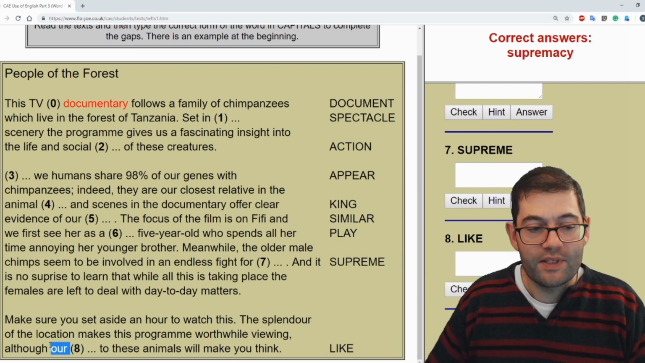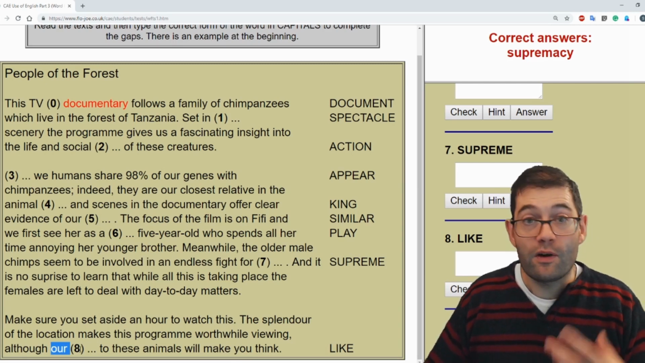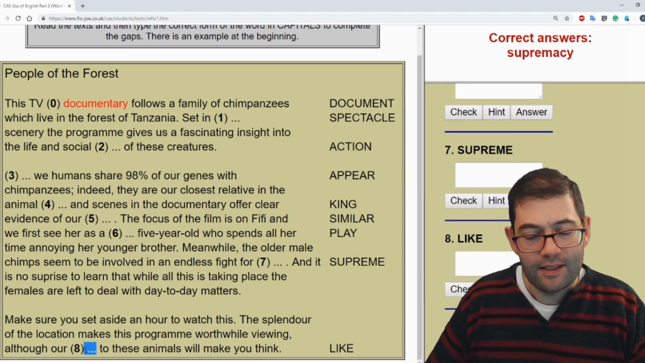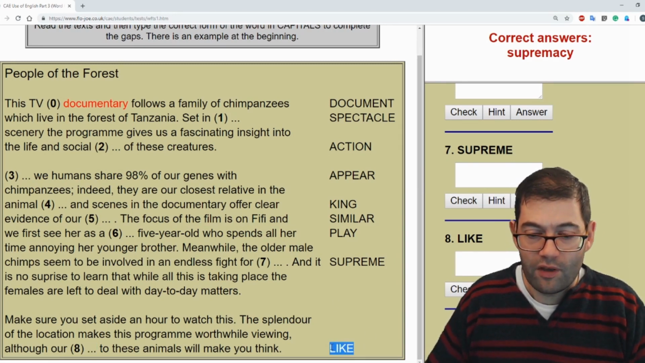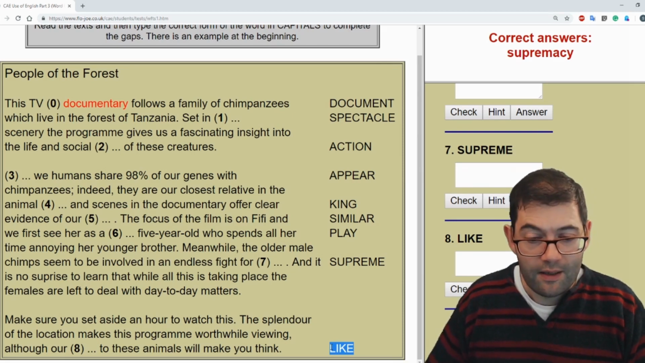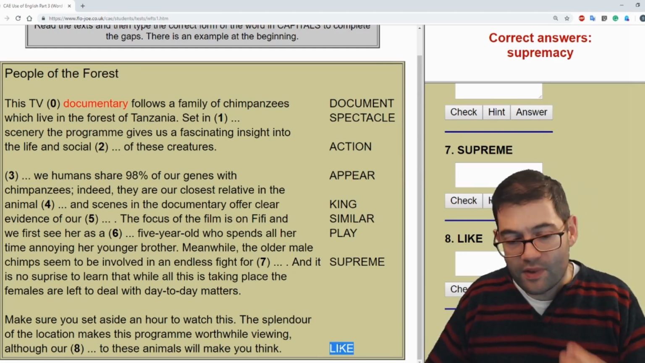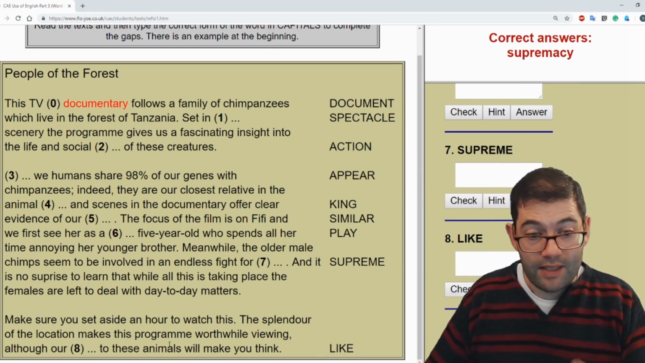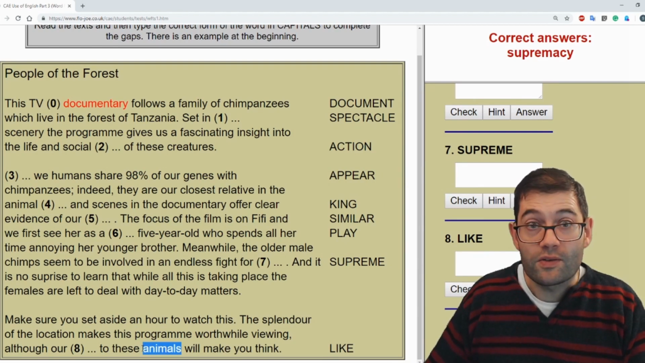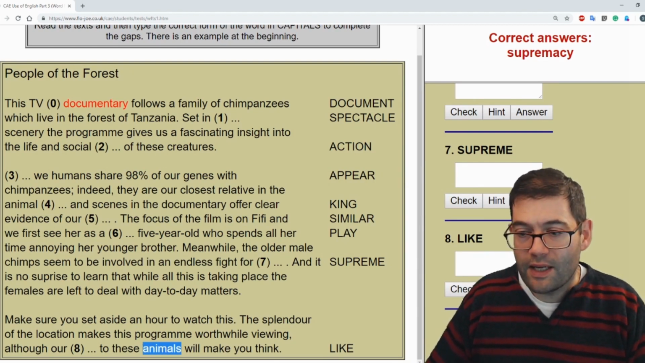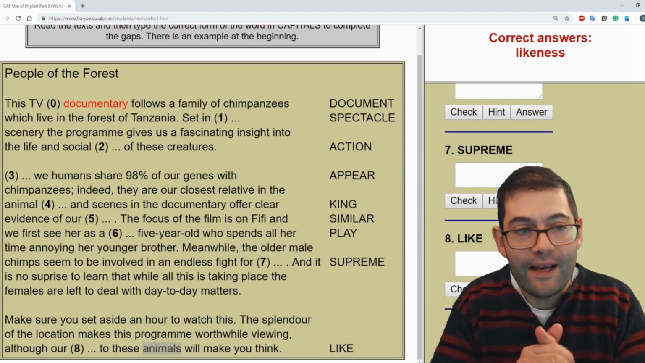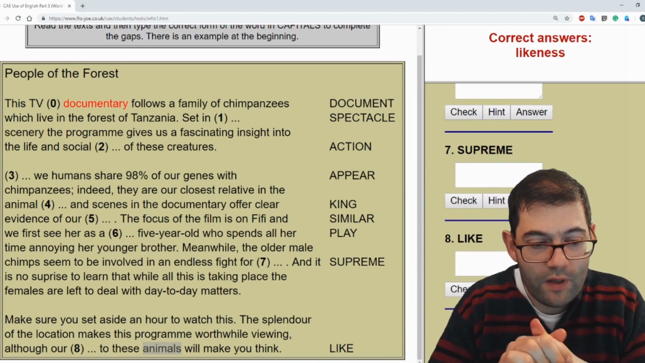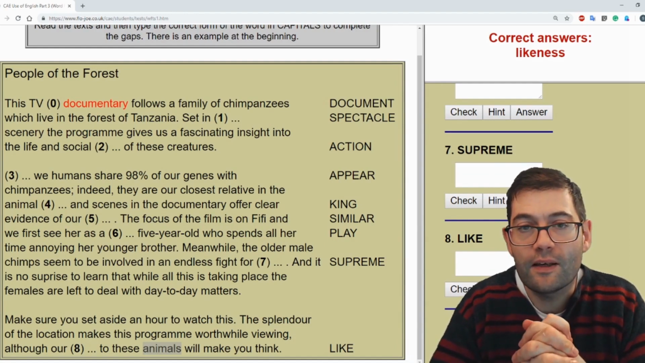Once again, we've got our possessive pronoun here, so we need a noun of some kind. Now, this is a verb, to like. So we need to create a noun from this verb, which talks about how we and chimpanzees are close. So what is this noun that we need? The noun that we need, as you can see above my head, is likeness. So although our likeness to these animals will make you think.